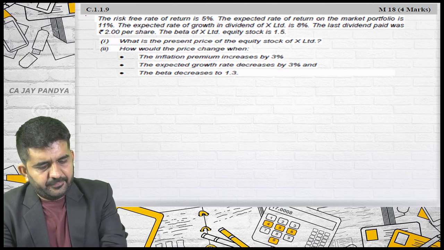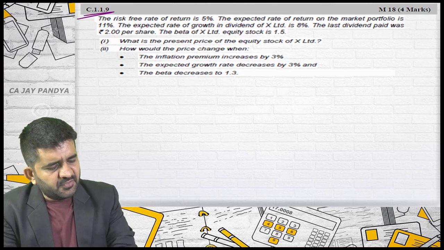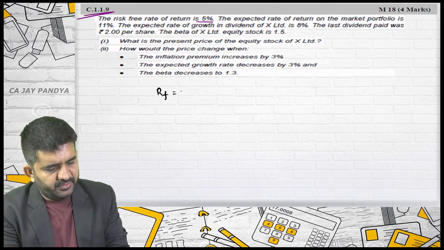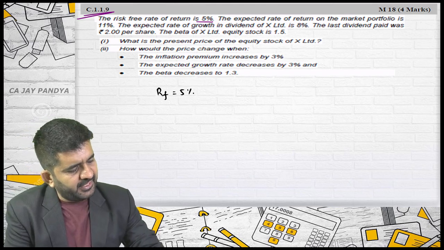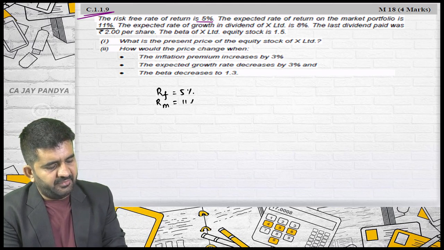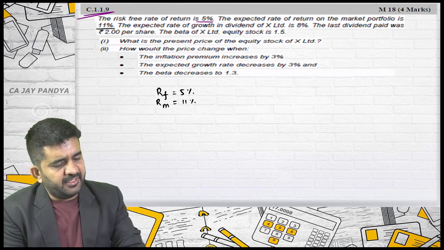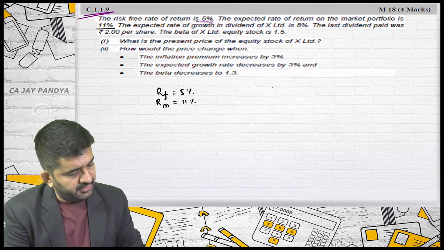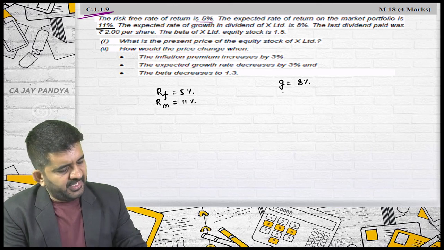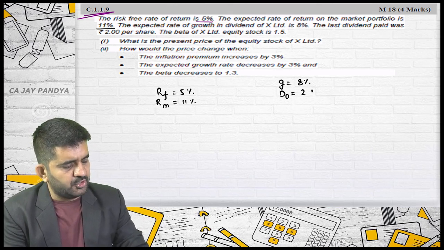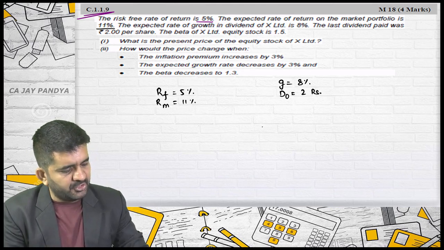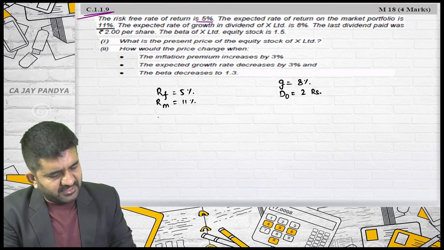Question number 9. The risk-free rate of return is 5%. So RF is 5%. The expected rate of return from market portfolio is 11%. RM is 11%. The expected rate of growth in dividend is 8%. So growth rate in dividend is 8%. The last dividend paid was 2. So I'll always assume it as D0. If the wording is last dividend, I'll assume it as D0. The beta of X Limited is 1.5.